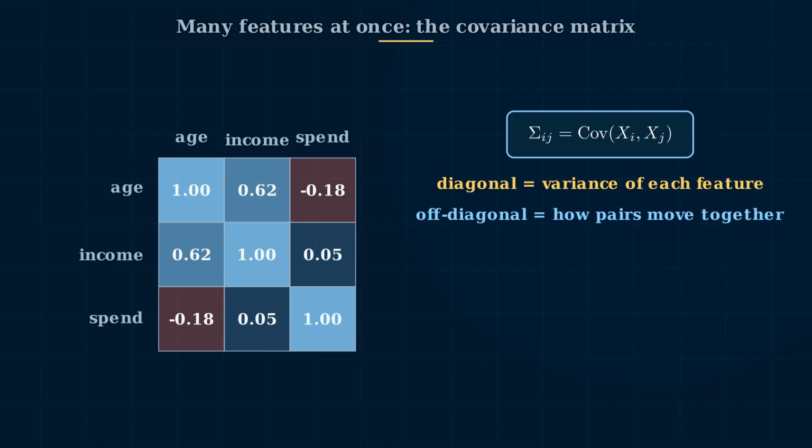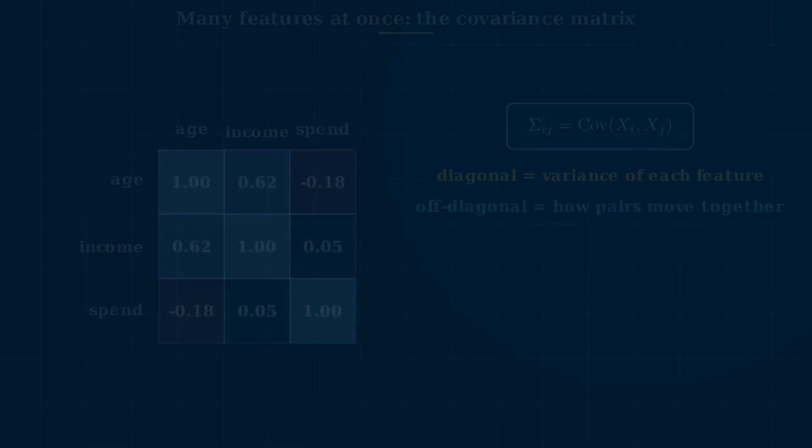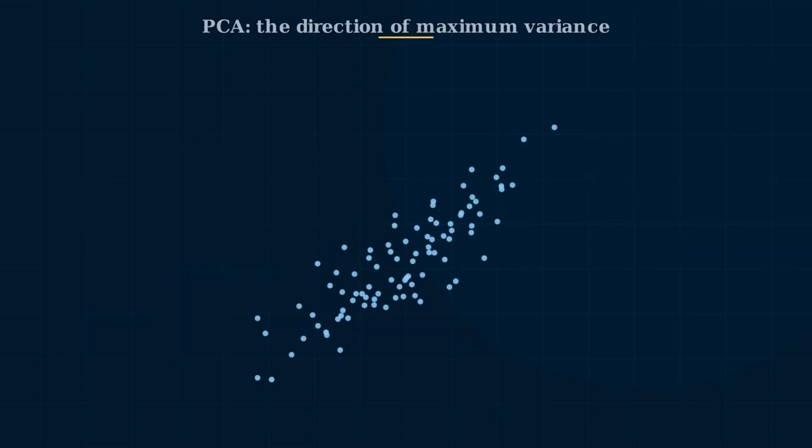The diagonal holds each feature's own variance. The off-diagonal entries capture how pairs move together. Age and income here correlate positively, while age and spending score barely relate. This matrix is the foundation of principal component analysis. I will explain PCA in detail later.